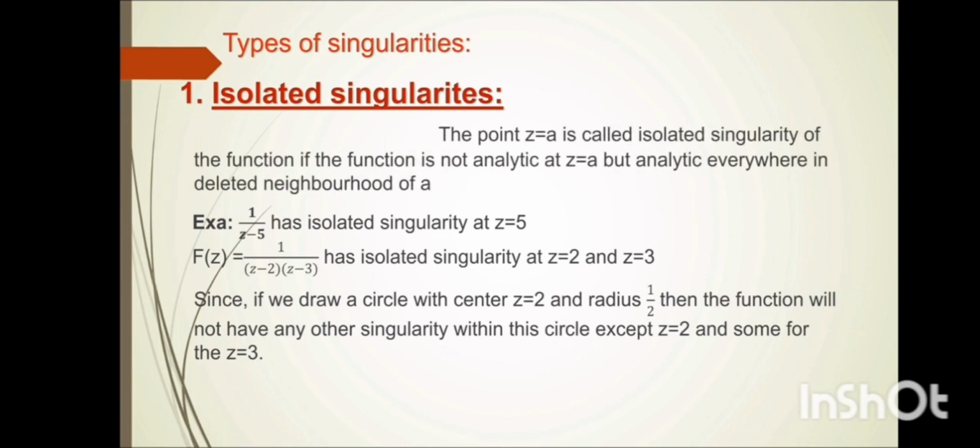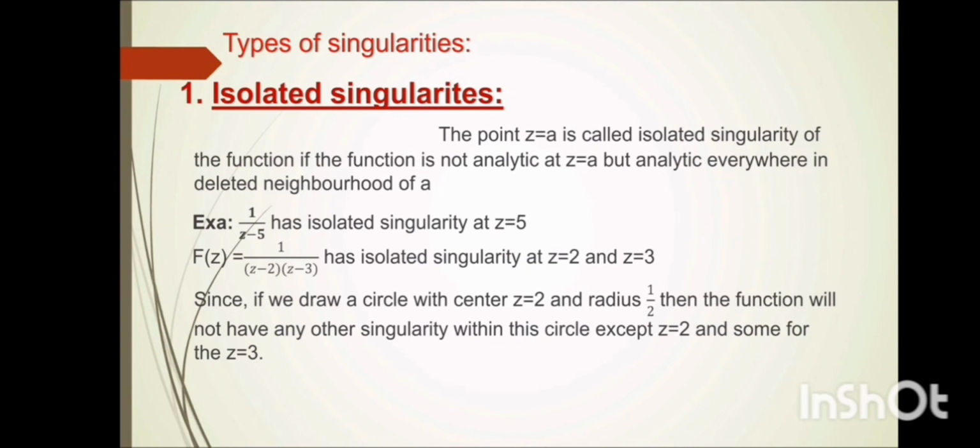The point z equal to a is called an isolated singularity of the function if the function is not analytic at z equal to a but is analytic everywhere in a deleted neighborhood of a. For example, 1 divided by (z minus 5) has an isolated singularity at z equal to 5.